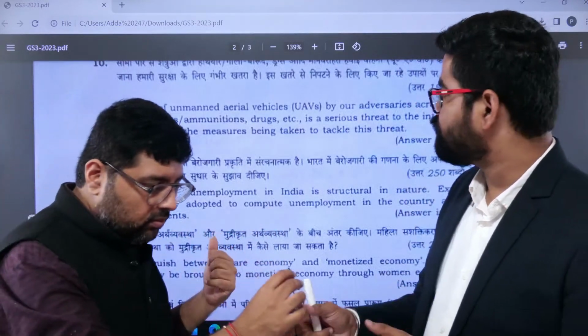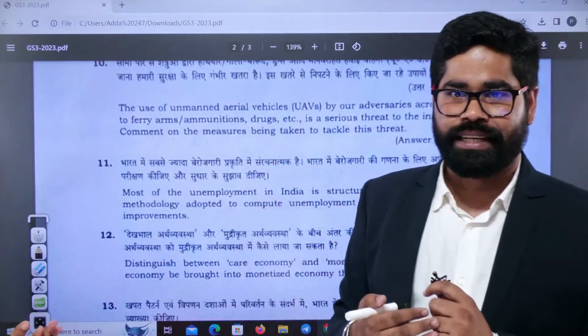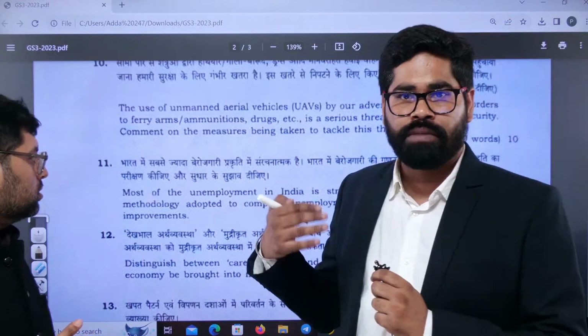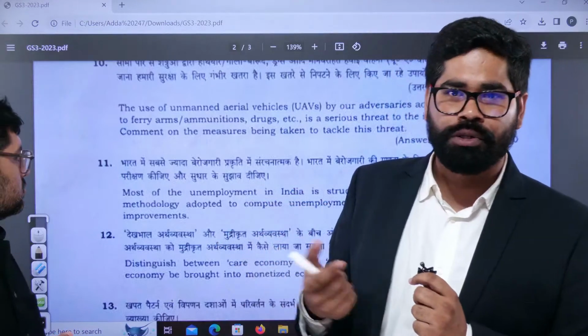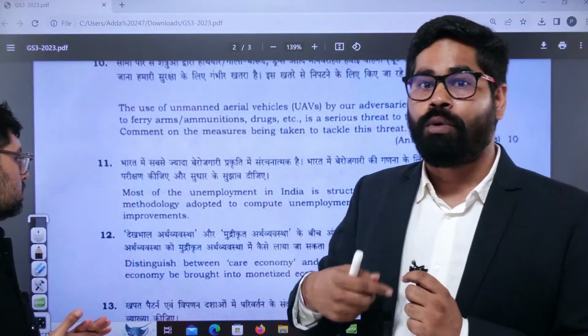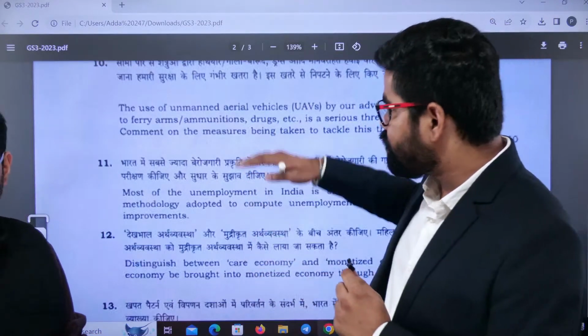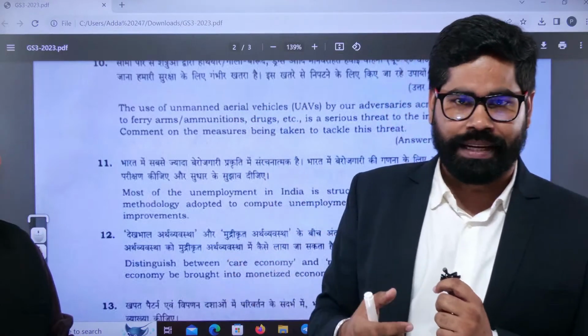Clear? I think this is something which was quite much on the expected line, especially as the government has announced the drone policy. There have been so many changes, about the positive use of drones also, and plus there have been security challenges also. So this was a question which was quite much on the expected line.